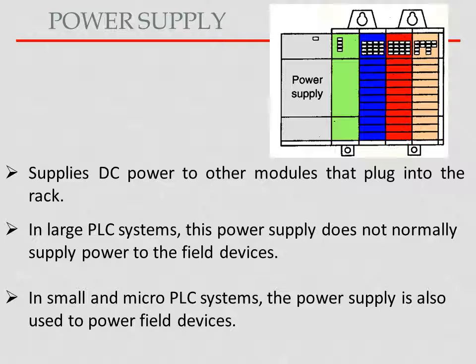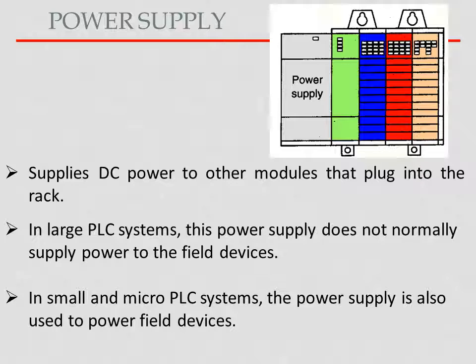First is the power supply. So you can see the power supply in the diagram. It supplies DC power to other modules that plug into the rack. Okay, so the power supply, and then the various racks are shown in the diagram. In large PLC systems, this power supply does not normally supply power to the field devices. In small and micro PLC systems, the power supply is used to power the field devices. Field devices are input devices and output devices.